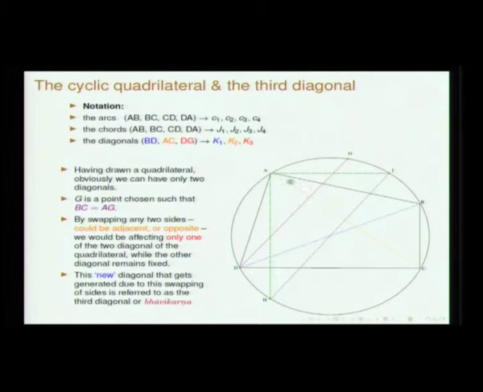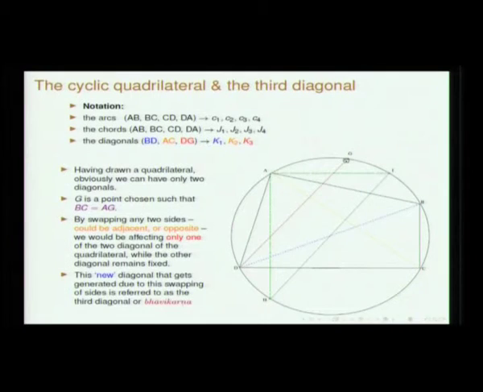Now, I choose a point G such that BC is equal to AG. I choose the point G such that the arc length BC is equal to the arc length AG, which basically amounts to swapping two sides. So B is transported to this point.